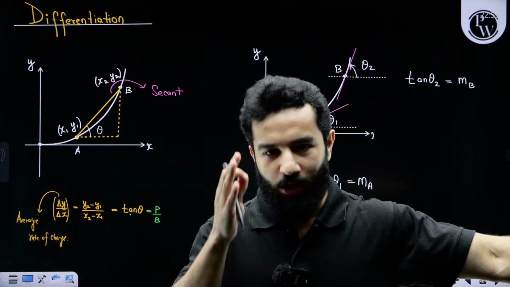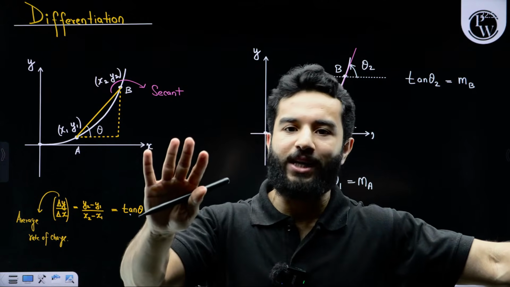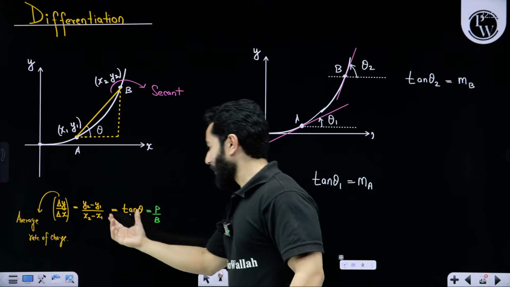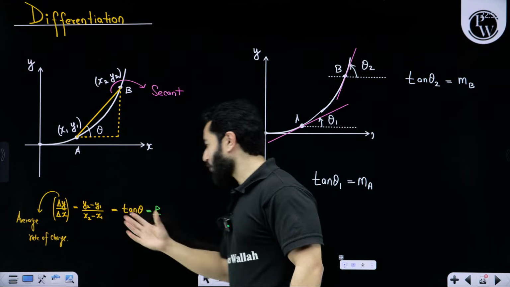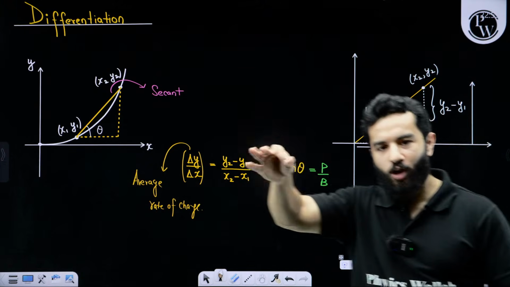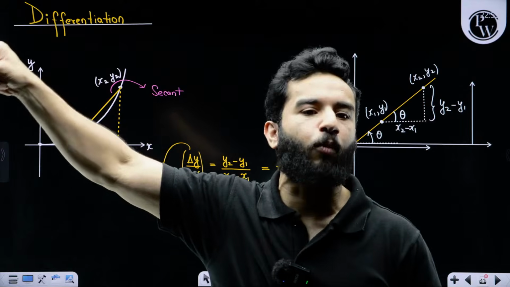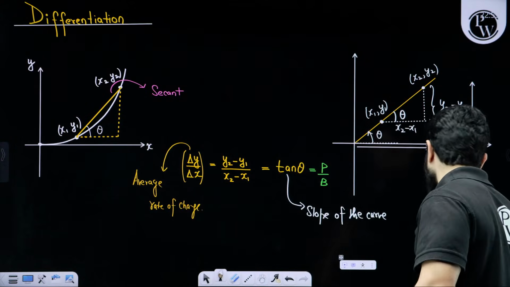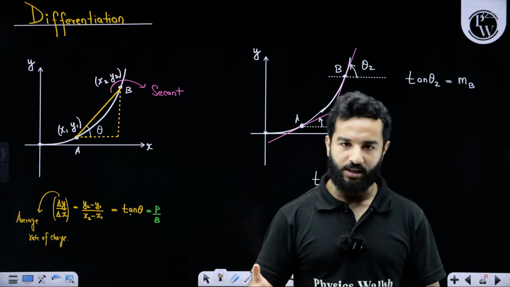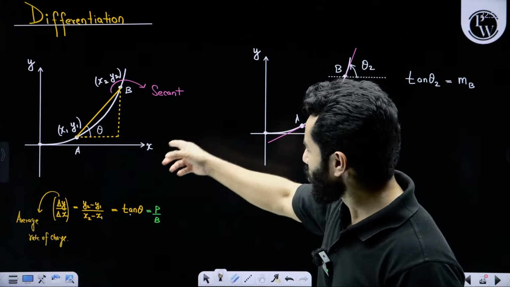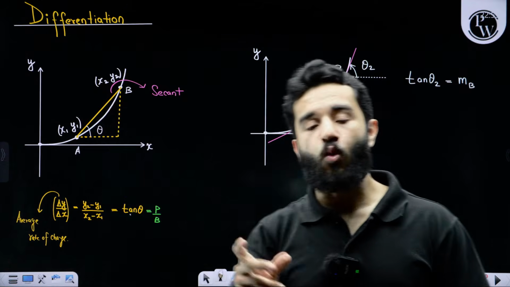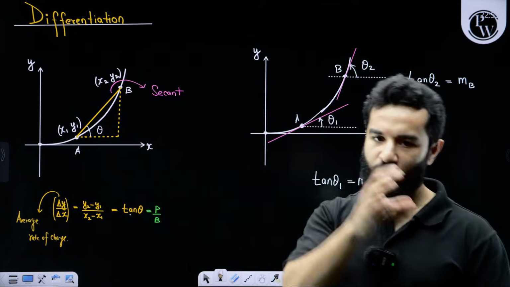When we are going to talk about differentiation of any function, we want to find out the slope at any point. What's wrong with this formula? The drawback of this formula is that we can use it for a straight line, because for a straight line the slope is constant, the slope is the same at every single point. But when we are going to talk about a curve, we cannot simply apply y2 minus y1 upon x2 minus x1, because we can see the slope is ever changing. At every point the slope is changing. So we will require a method which is known as differentiation.